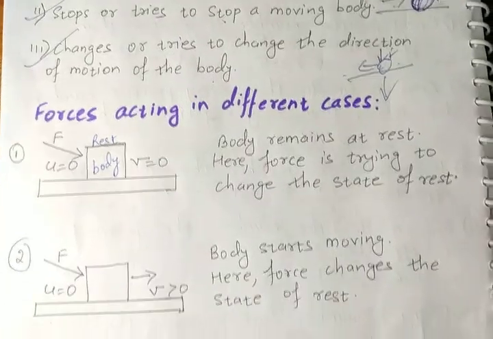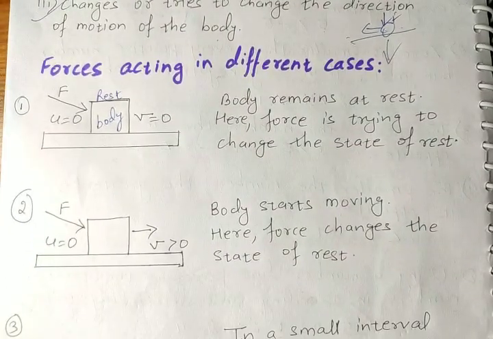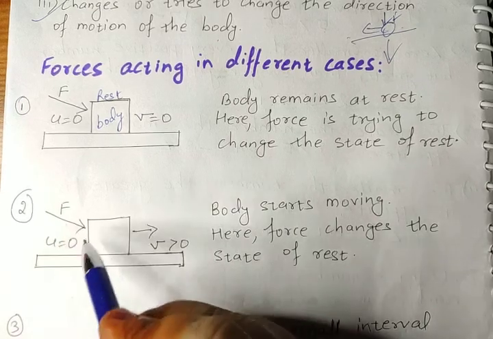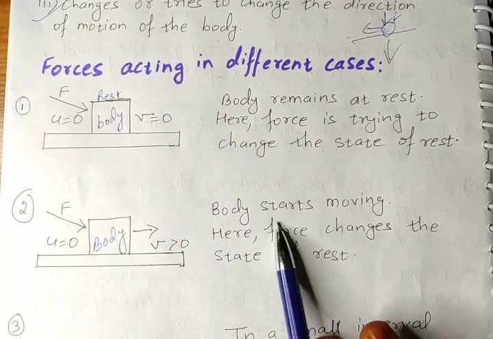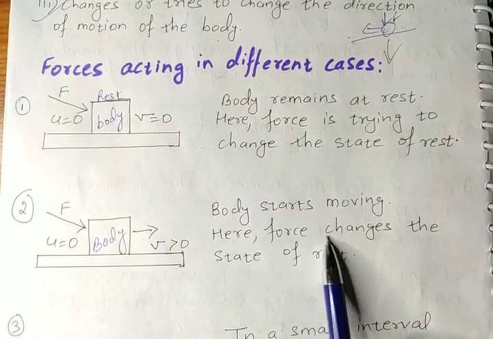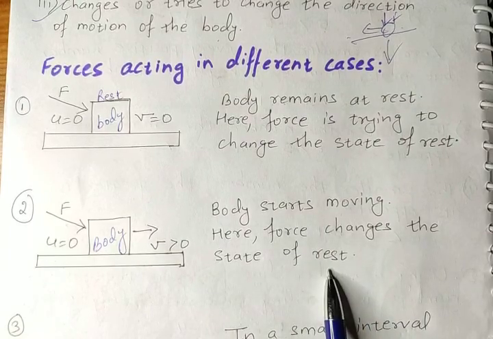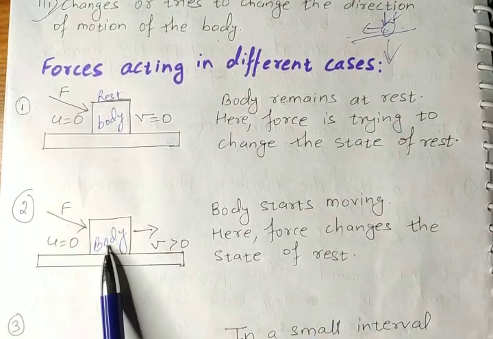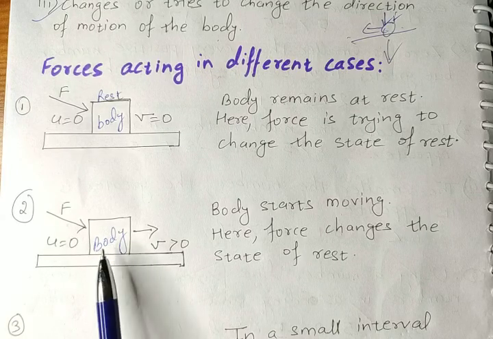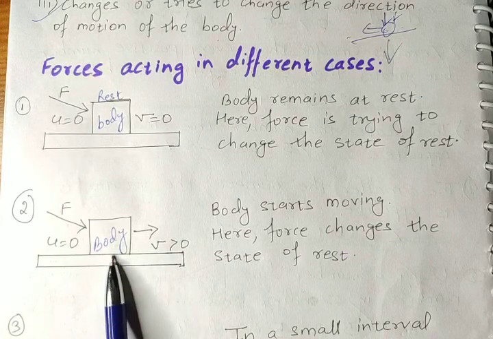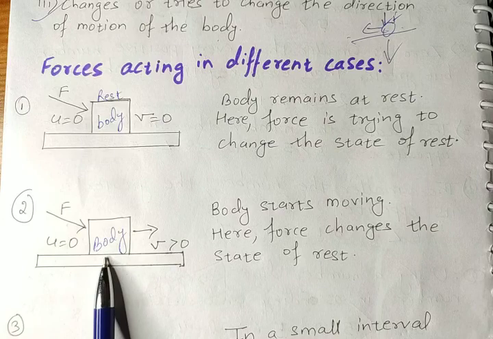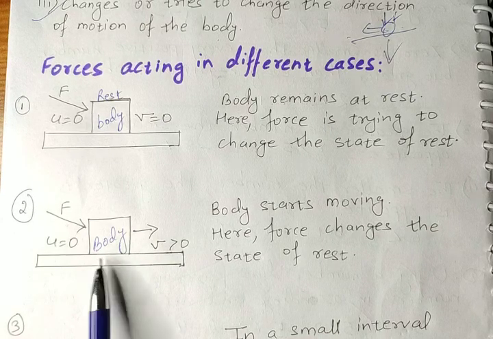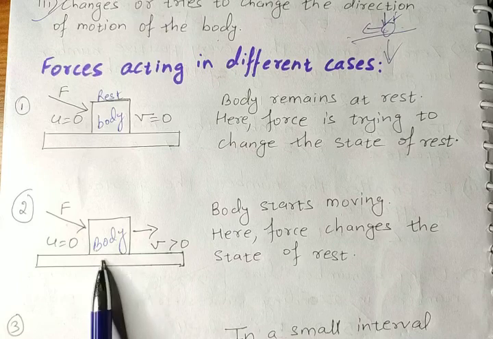Okay, now second case. Children, you can see here again a body. Body starts moving. Here force changes the state of rest. This body is also in rest, that's why initial velocity is 0. Remember, initial velocity means starting velocity.